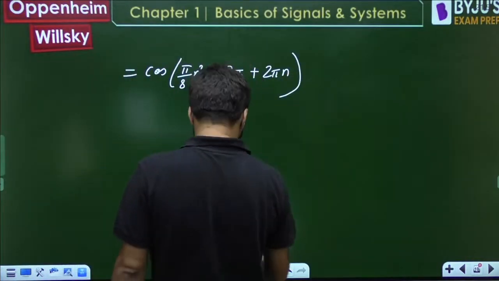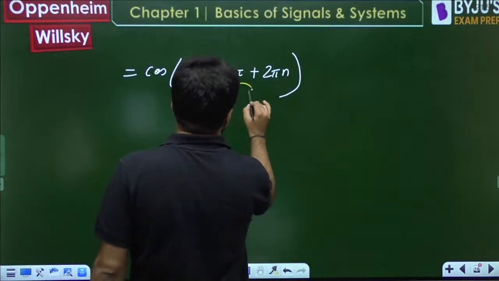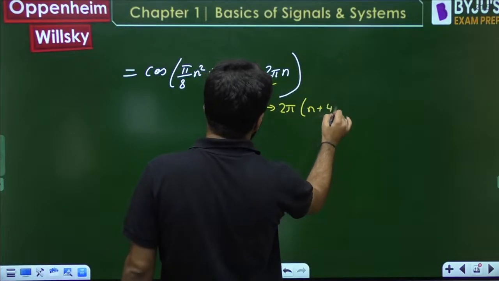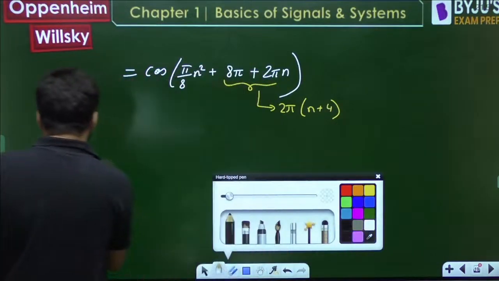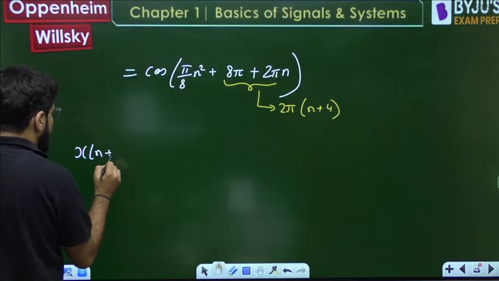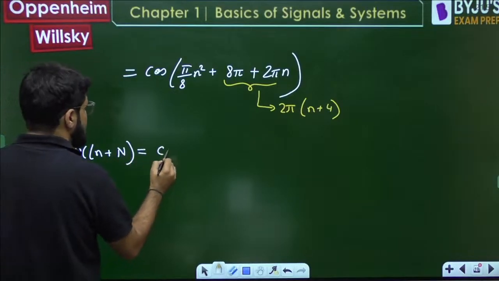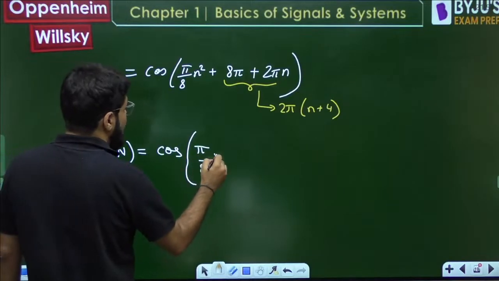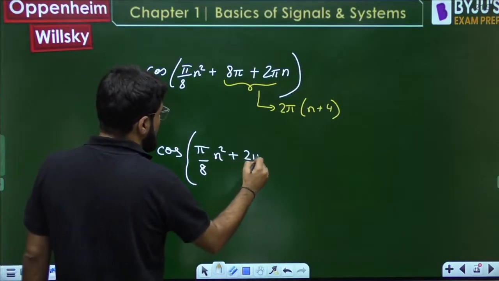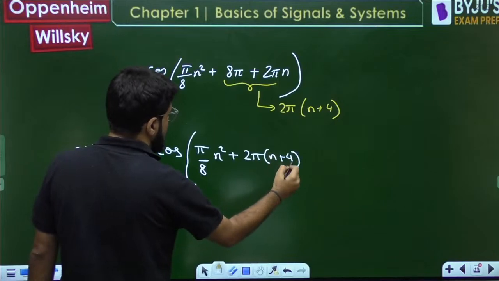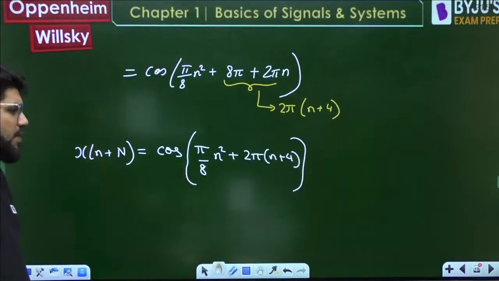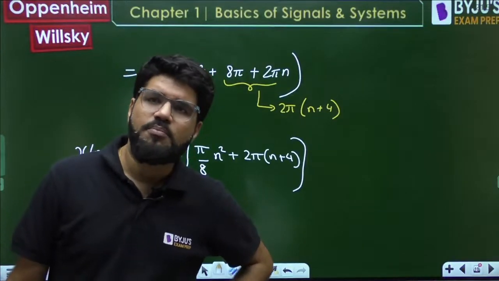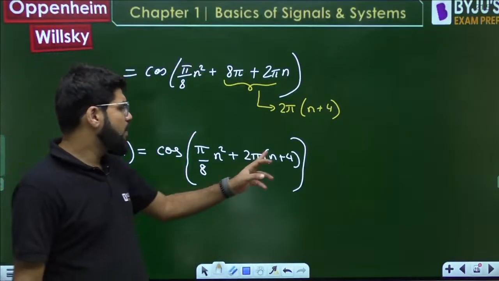Actually, let's simplify this a little. We can take 2 pi outside and then you are left with n plus 4. So what is x of n plus N? You have tried and got cos of pi by 8 n square plus 2 pi into n plus 4.